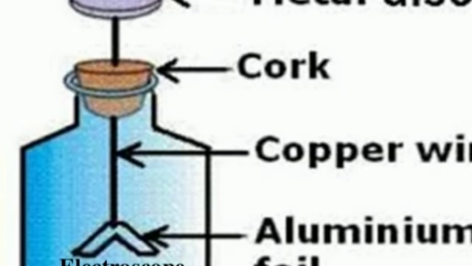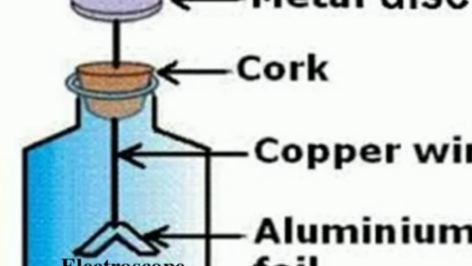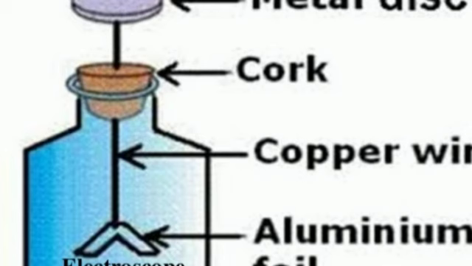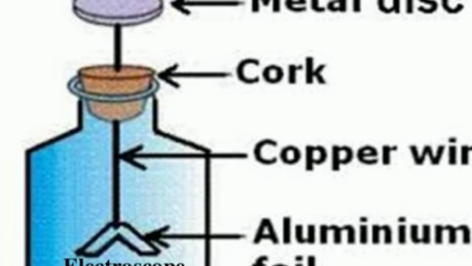They will diverge when you bring any charged body towards the metal disc, then charge flows towards the copper wire into the foil, both have the same charge, that's why they repel. How much they diverge depends upon the charged body you are bringing towards the metal disc. And one more thing here, the last and final point.